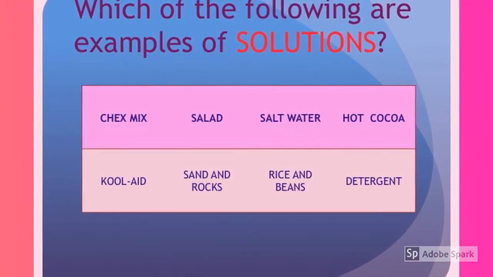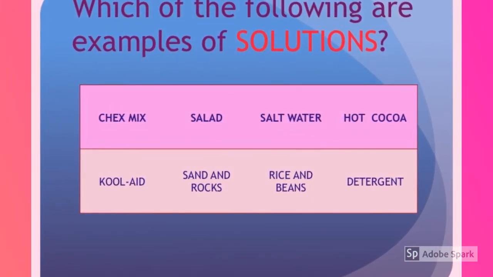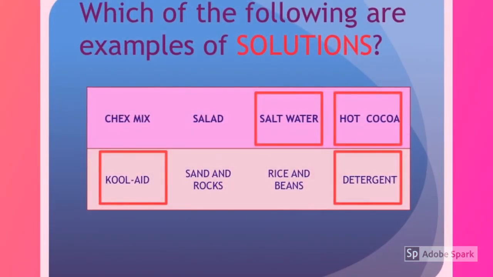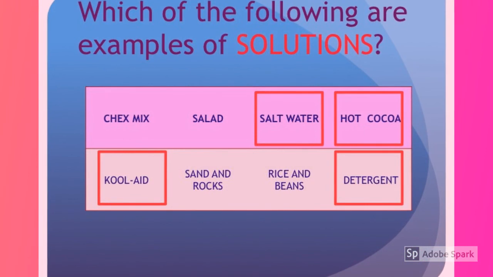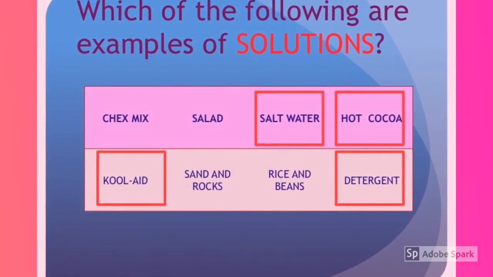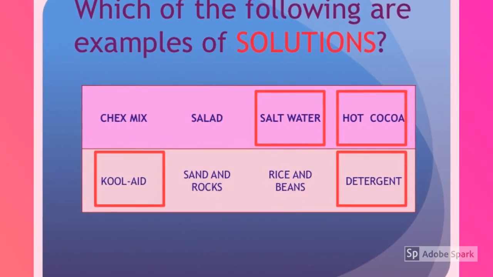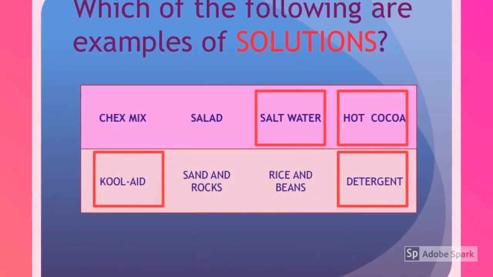Which of the following are examples of solutions? Salt water, hot cocoa, Kool-Aid, and detergent are all solutions because one substance will dissolve into the other, forming a new substance that cannot be separated again.